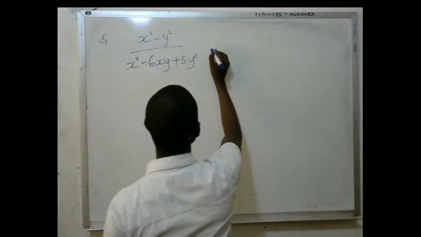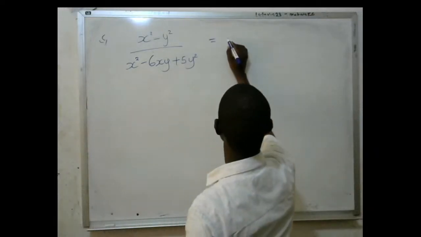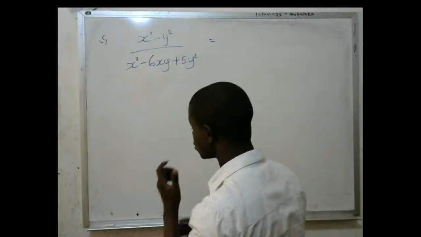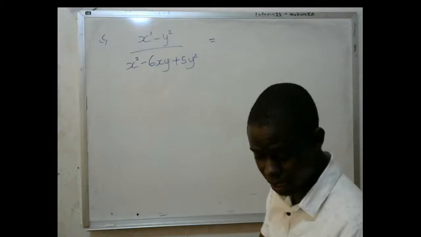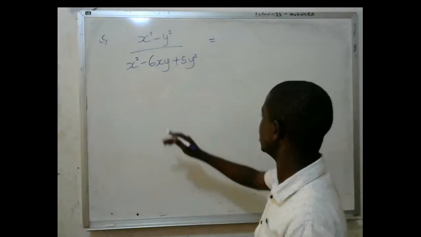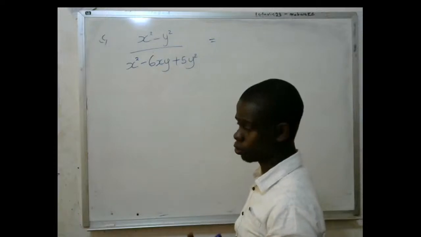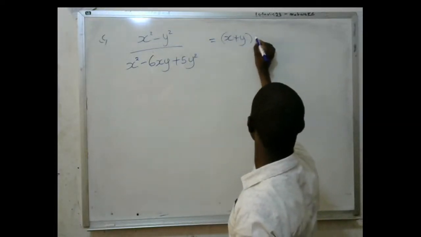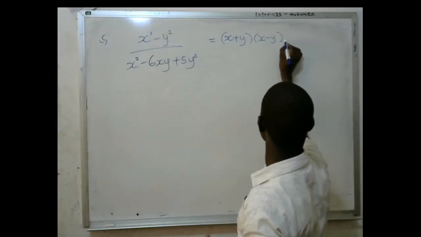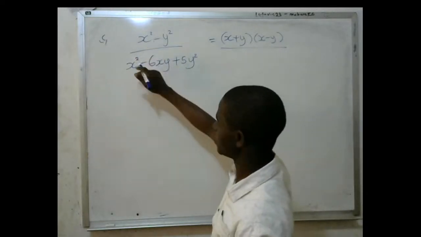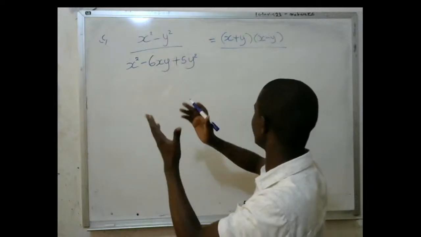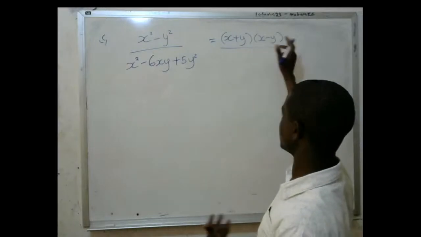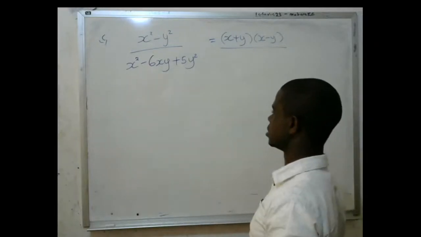So I will say this is equal to, we said that this one is yielding the difference of two squares. Whenever you see two squared numbers with a subtraction sign in between them, you know that it is the difference of two squares. So it will be x plus y, x minus y. Even if it is a squared minus b squared, it is a plus b, a minus b, like that. Now you come to this.